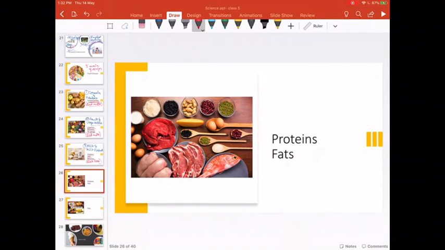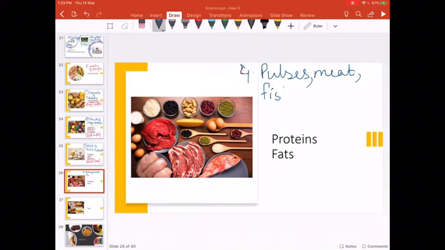Next, we move on to the fourth food group. Number 4 includes pulses, meat, fish, and eggs.